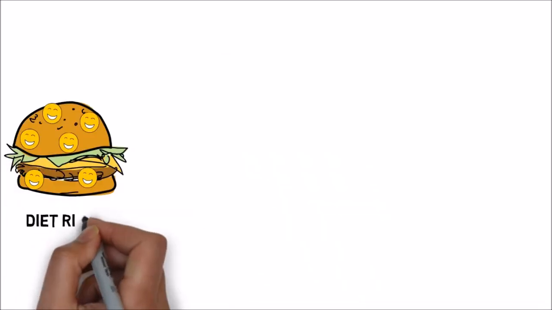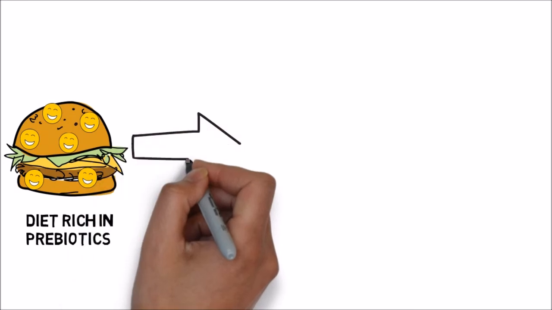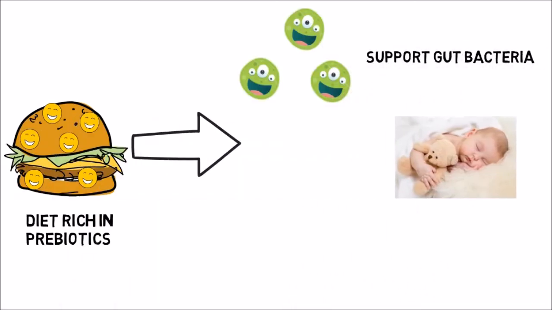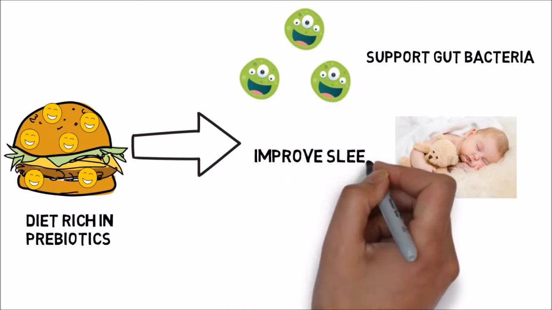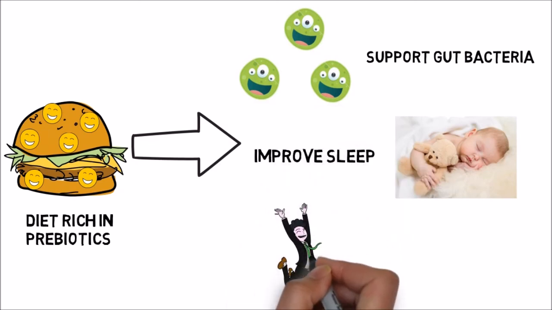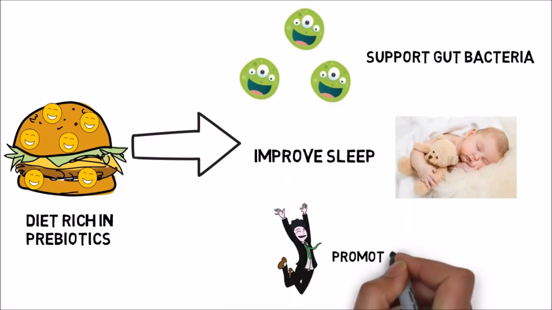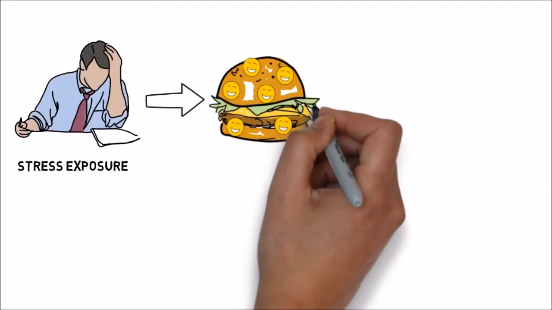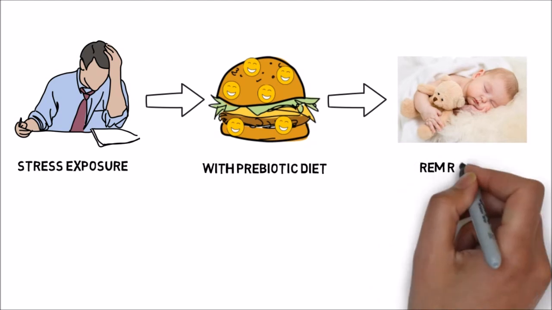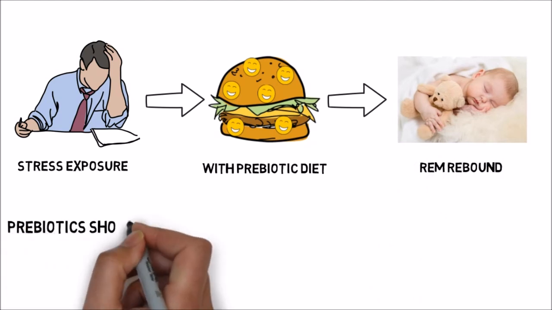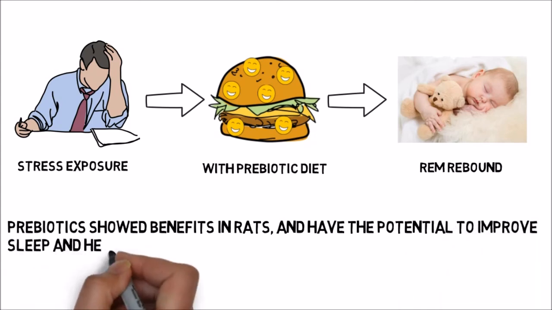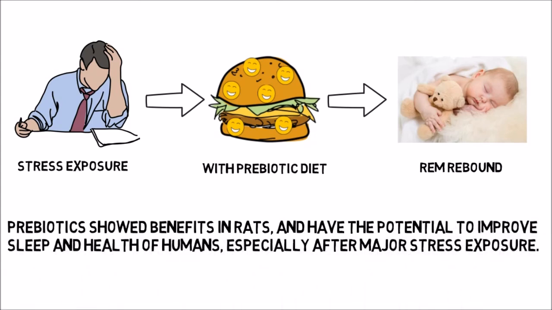Overall, this study showed that the test diet, rich in prebiotics, started in early life, resulted in enhanced non-REM sleep due to related changes in a specific phylum of bacteria that could help improve sleep, support gut microbiota, and promote optimal brain psychology and health. The results also showed that the test diet helped with improving REM rebound after stress exposure. The implications of this study show the potential of prebiotics in improving sleep, especially after major stress exposure.